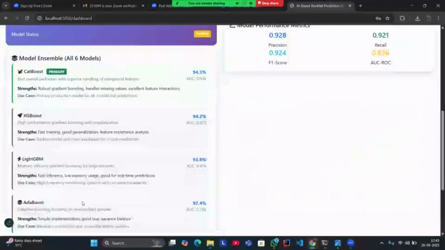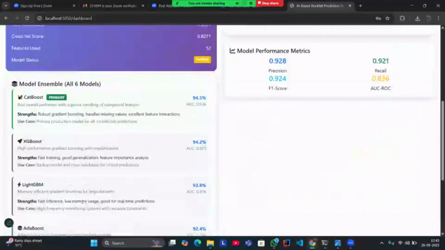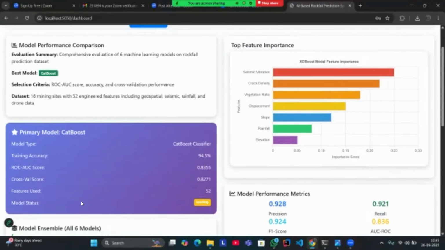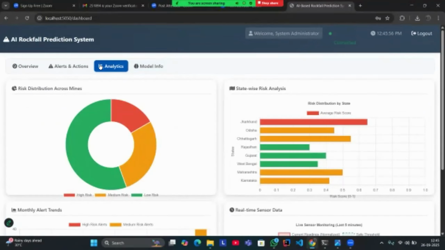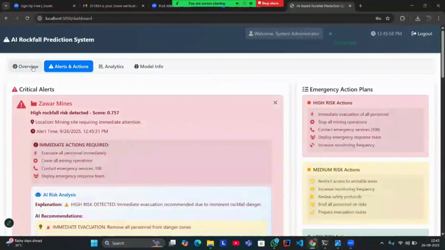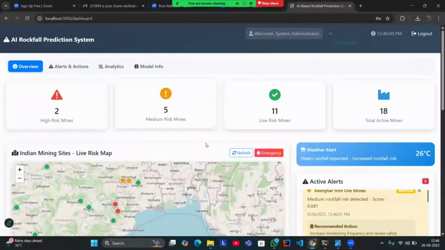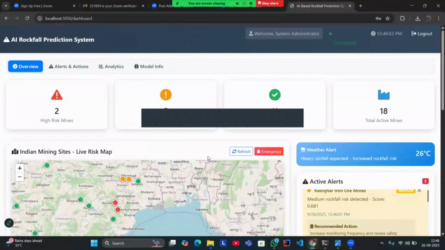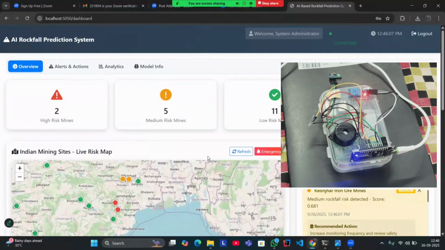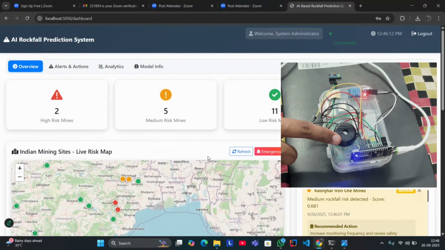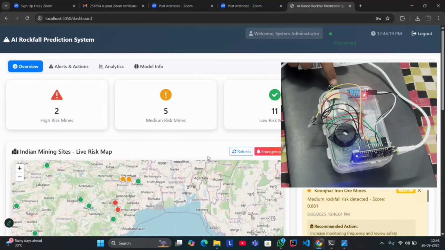Apart from that, we have also deployed a real-time sensor-based hardware device, that is an IoT device, which will later be connected with YOLO and CNN, and will be fitted in the real-time ground zero mines, enabling us to get more accurate and more precise results regarding our project. Whenever any kind of critical situation is predicted, the buzzer and the other parameters of our IoT device will help us evacuate that particular place, which will help us reduce loss of life and cost also.